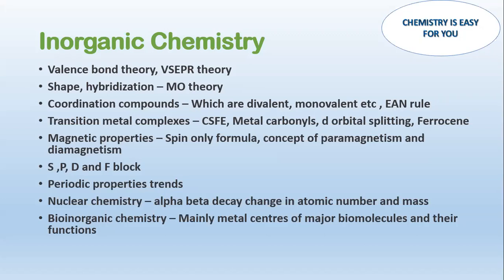Shapes and hybridization, molecular orbital theory, which is mainly the bond order and all those things. Then coordination complex regarding the ligands, 18 electron rule. Then CFSE, also metal carbonyls, then ferrocene, spin only formula, S, P, D and F block, periodic trends, alpha beta emission, as well as major metal centers from bioinorganic chemistry. These things you have to study. If you have enough time, you can read all the other portions, but I suggest you should definitely read these portions, because these are repeatedly asked and important from the examination point of view.